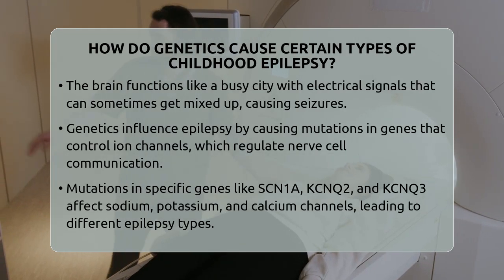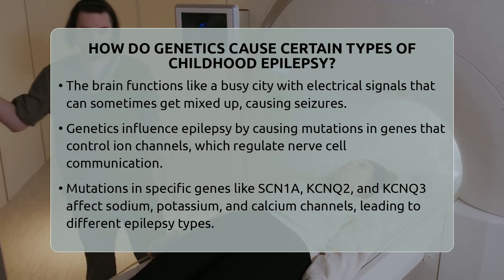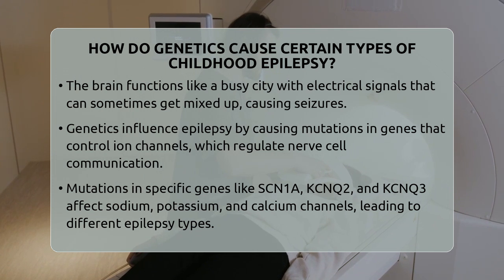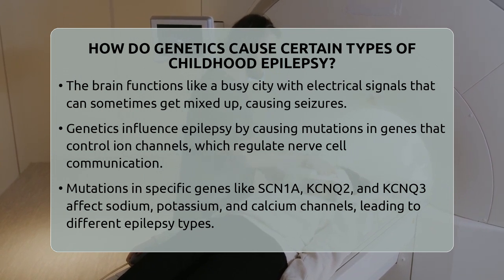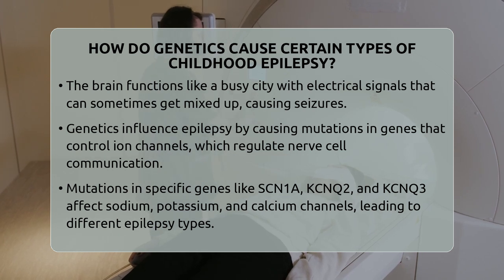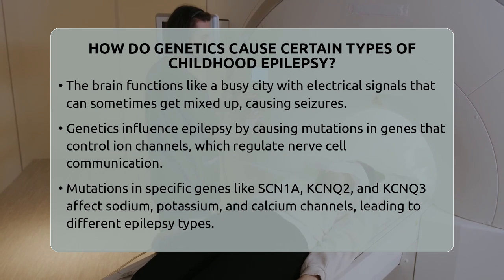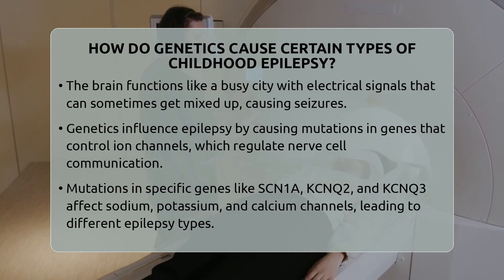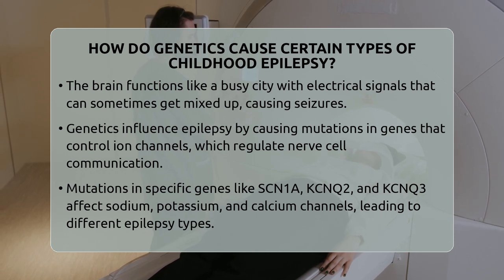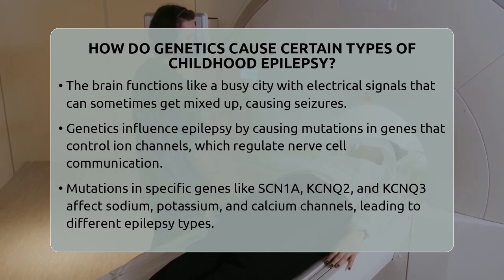How do genetics cause certain types of childhood epilepsy? Imagine your brain as a busy city with thousands of tiny electrical signals zipping back and forth. Sometimes, these signals get mixed up, causing the brain to send out sudden, uncontrolled bursts of activity called seizures. Genetics play a big role in some types of childhood epilepsy because they can change how these electrical signals are